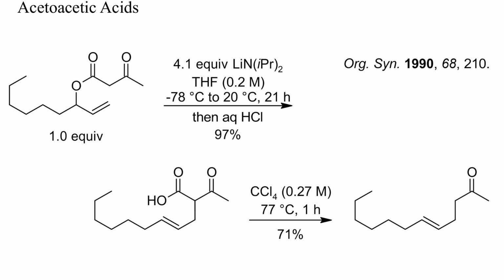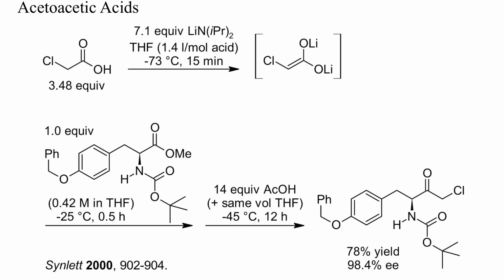Acetoacetic acids are much easier to decarboxylate than fatty acids. Mere refluxing in carbon tetrachloride for 1 hour was enough for a complete decarboxylation of the intermediate keto acid of this example. This acid was formed by Claisen rearrangement of an allyl acetoacetate.